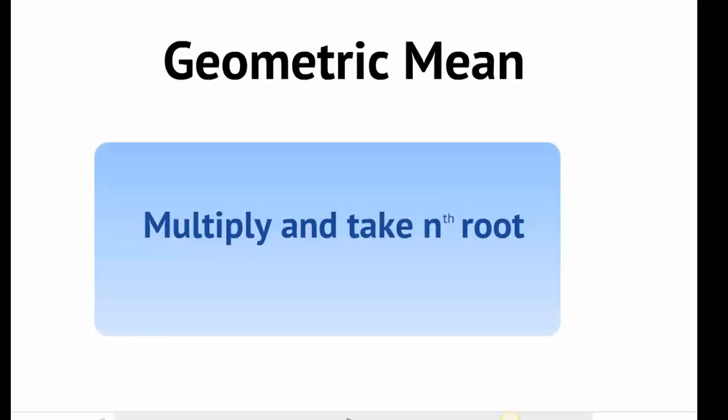For arithmetic mean, we add all the numbers and then we divide them by the n numbers. So add and divide. For calculating geometric mean, we will multiply the numbers, not the numbers as it is, the relative return numbers, and then take nth root like this.